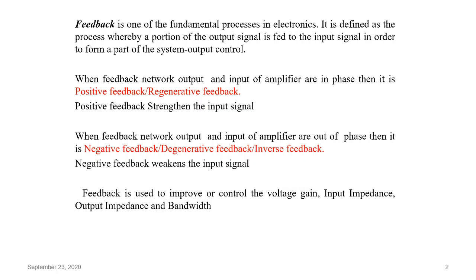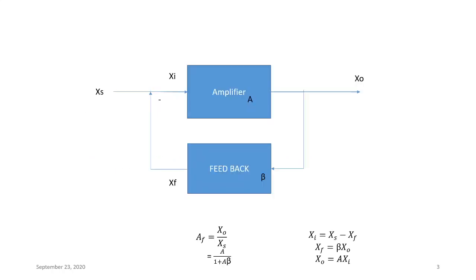Whenever the feedback network output and input signal are out of phase, then it forms negative feedback, also called degenerative feedback or inverse feedback. Such inverse or negative feedback weakens the input signal. This negative feedback is used to improve the control over voltage gain, input impedance, output impedance, bandwidth, and actually so many are the advantages of negative feedback.